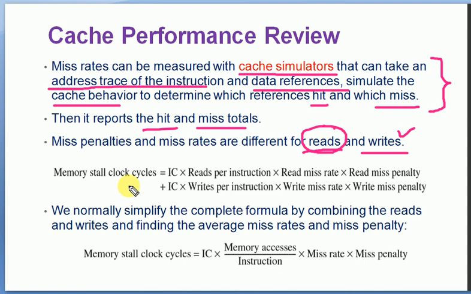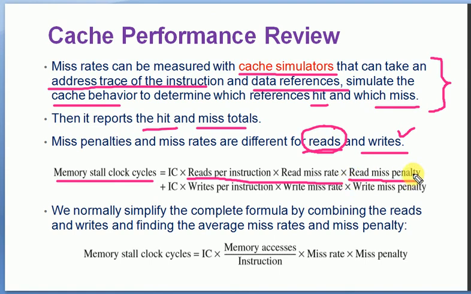So the most common operation is read, and a very rare operation is write operation when we consider any system. When we consider these two factors, reads and writes, the total memory stall clock cycle can again be evaluated as instruction count into reads per instruction into read miss rate. So we'll consider a read operation separately: total number of reads per instruction into read miss rate, so how many reads are being missed, into read miss penalty.